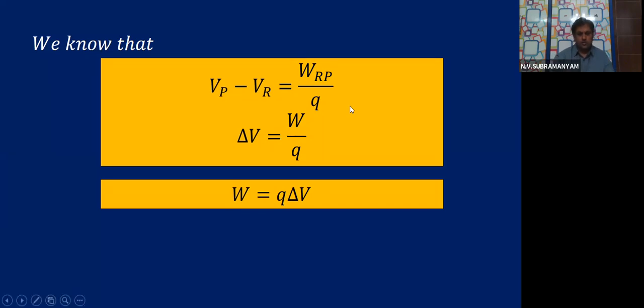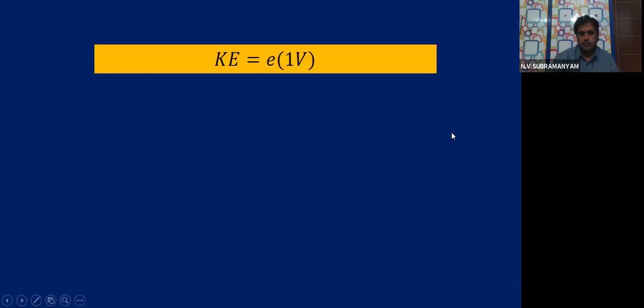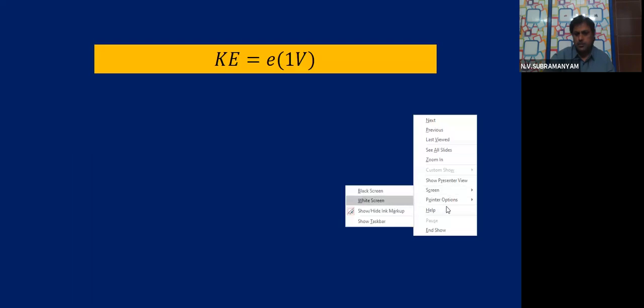No confusion. Cross multiply, then W is equal to Q into delta V. I'll continue. The kinetic energy gained by the electron, W, is Q into delta V. Now, KE is equal to e into 1 volt, I wrote. Why? You tell me, all of you, why I wrote this? Very simple, children.